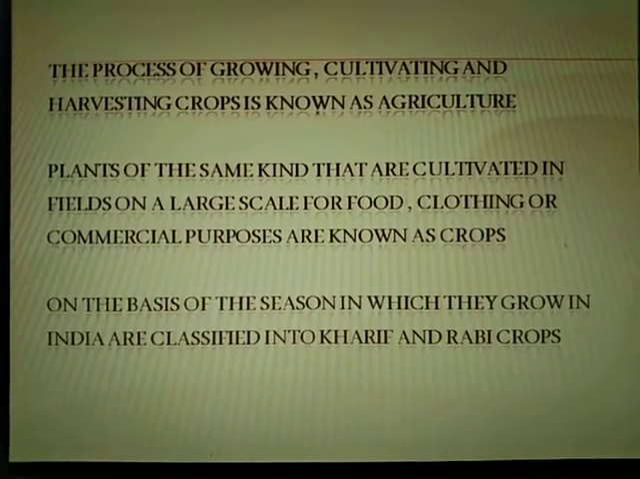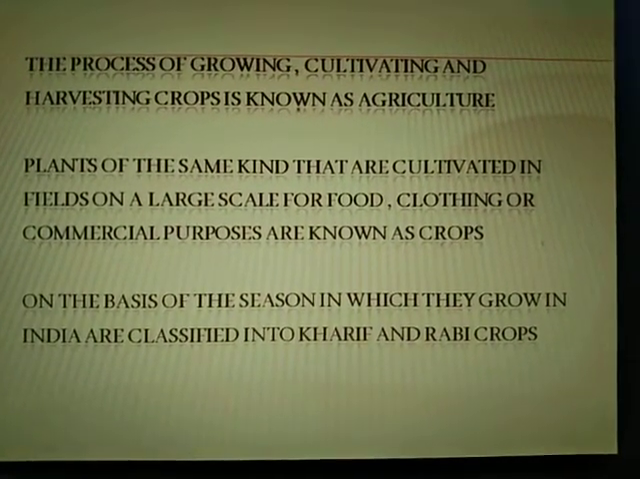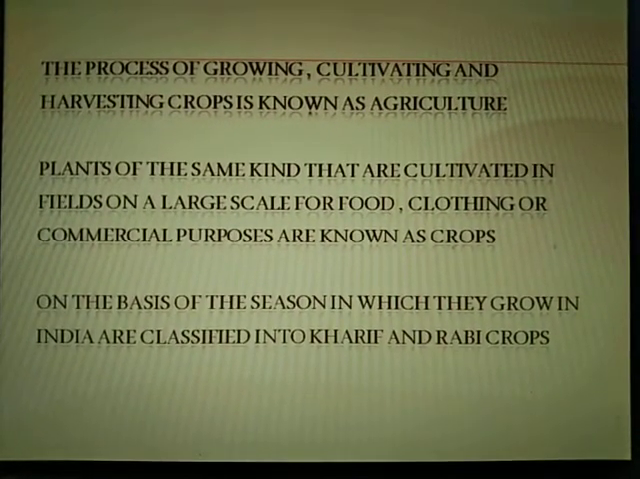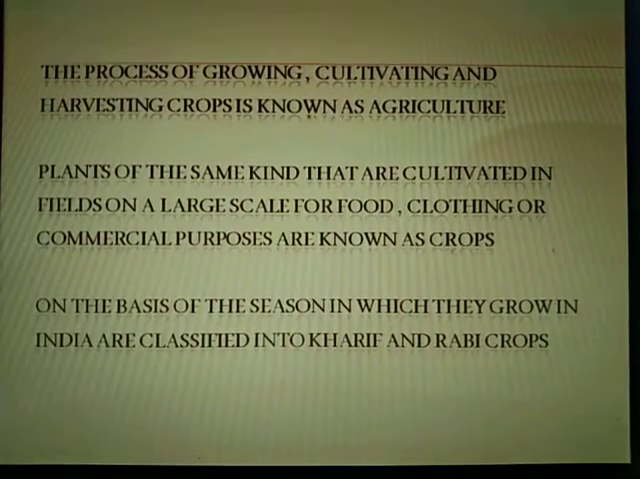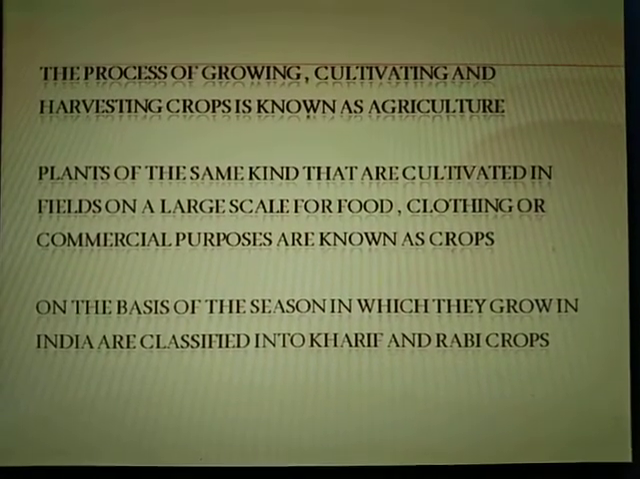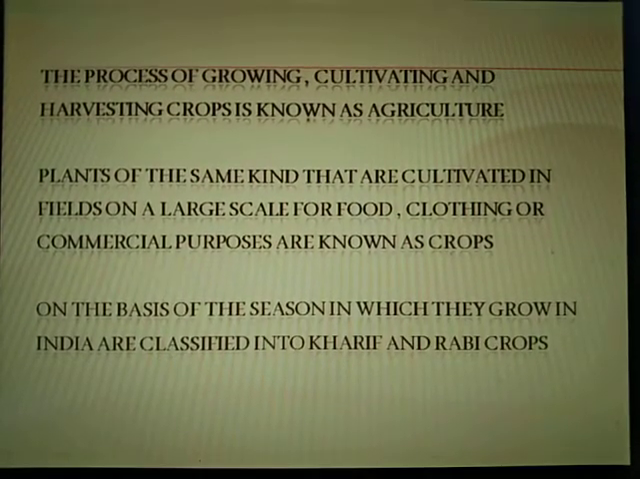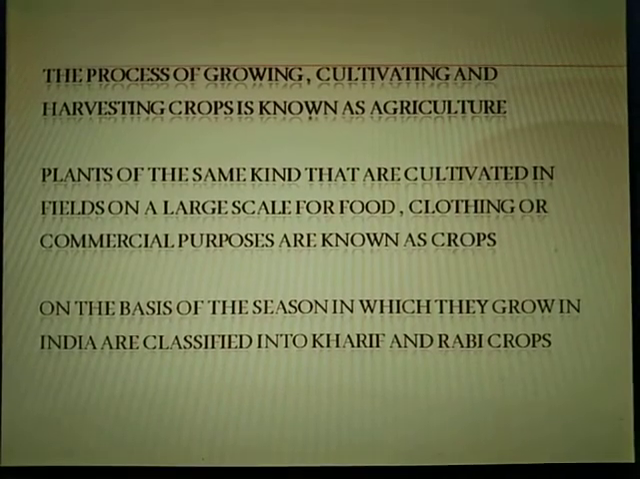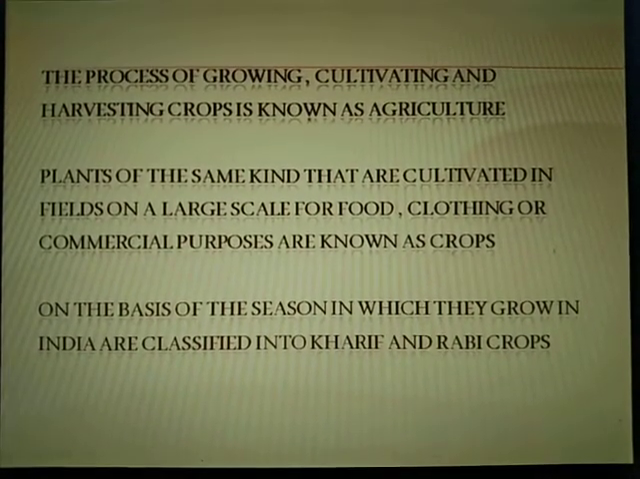Plants of the same kind that are cultivated in fields on a large scale for food, clothing or commercial purposes are known as crops. On the basis of the season in which they grow, crops in India are classified into Kharif and Rabi crops.